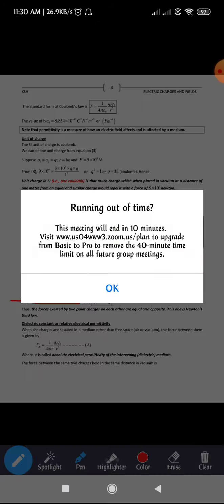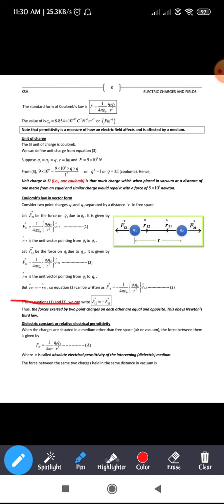Okay, minus of r21 cap. So hence equation 2 can be written as vector f12 is nothing but equal to minus 1 by 4 pi epsilon into q1 q2 divided by r square into r cap 12. So we have expressed equation 2 in terms of a negative sign.